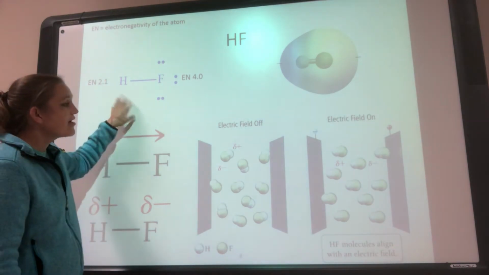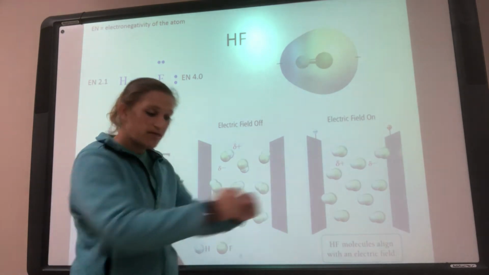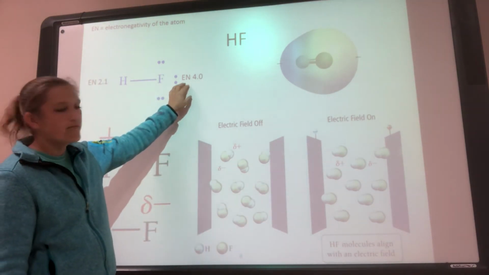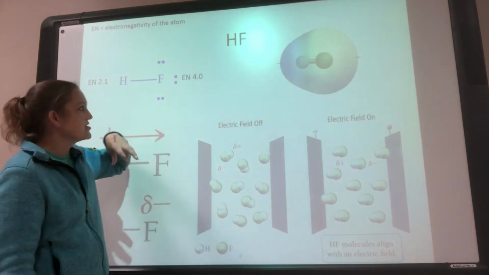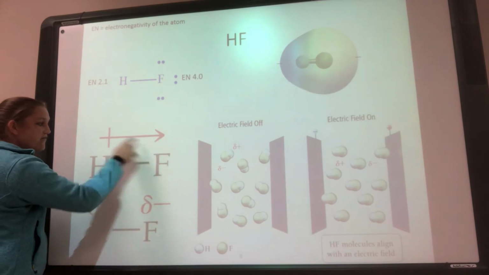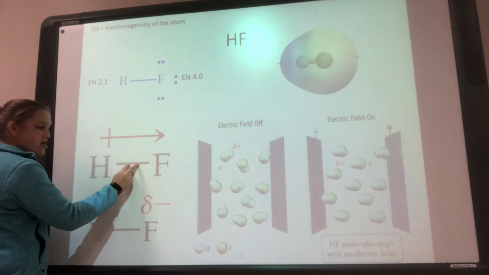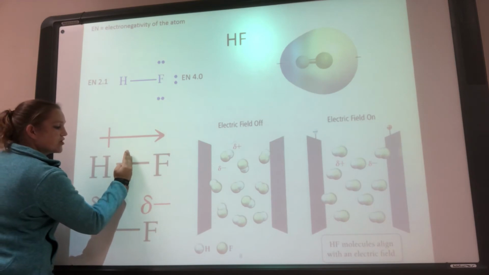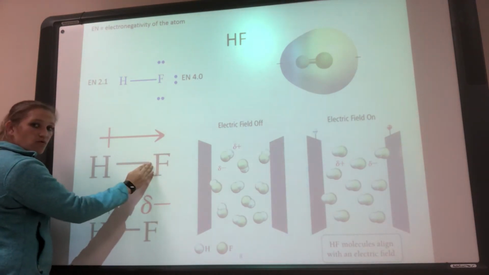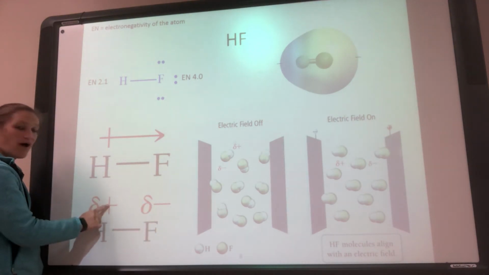I'm going to talk about that on the next slide, but something has to tell me who's going to do more of the pulling. The higher the EN, the more pulling. All you need to know is that F is going to pull the electrons closer. They're still shared, but instead of being in the middle, they're pulled closer to the fluorine. So the fluorine has a partial negative and the hydrogen has a partial positive.